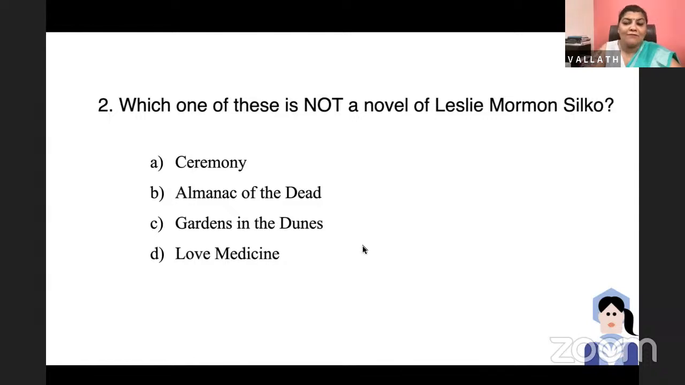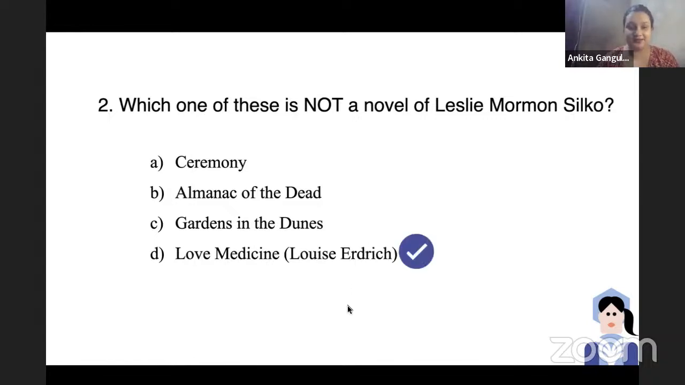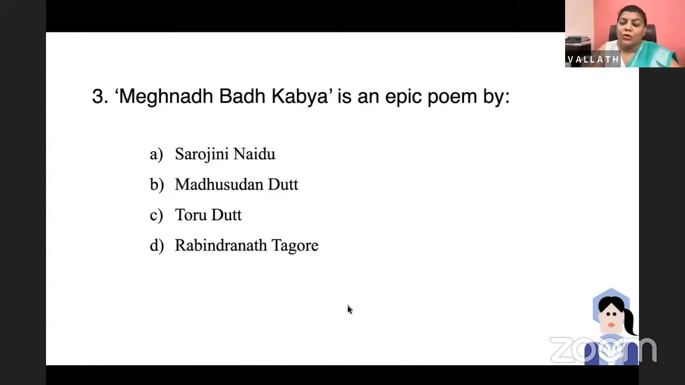Ankita, do you know who wrote Love Medicine? That is also a Native American writer. Yes, it is by Louise Erdrich who wrote this work, Love Medicine. Louise Erdrich is also a Native American writer. So, dear friends, remember this. Okay, Ankita, as you read the question, you can also explain if you want.